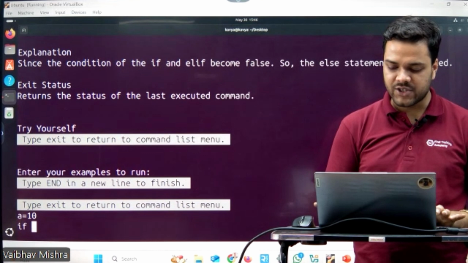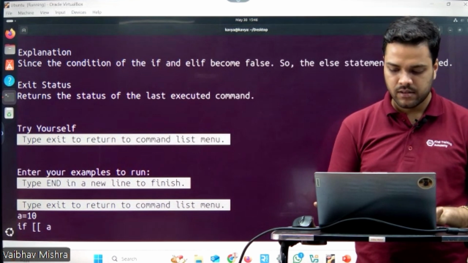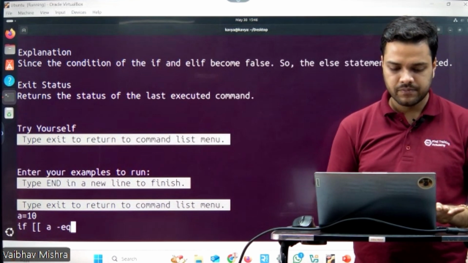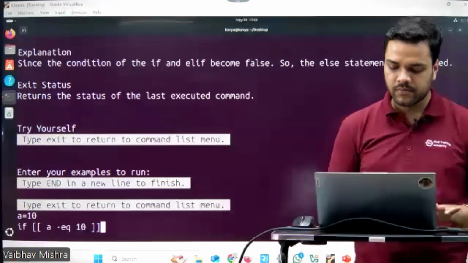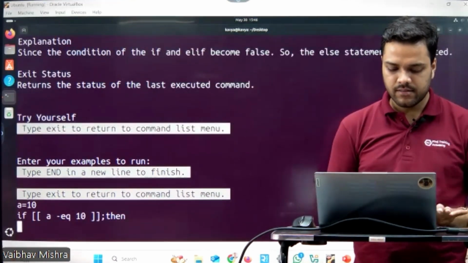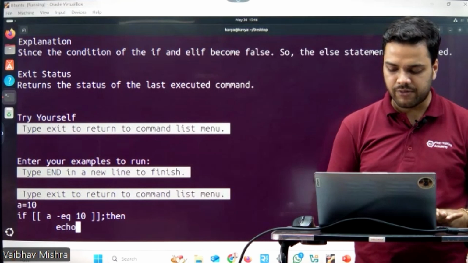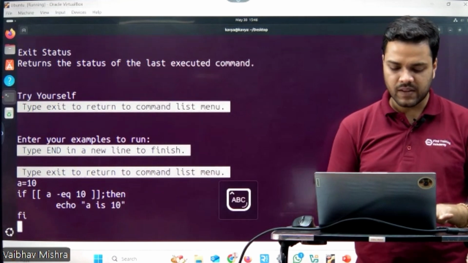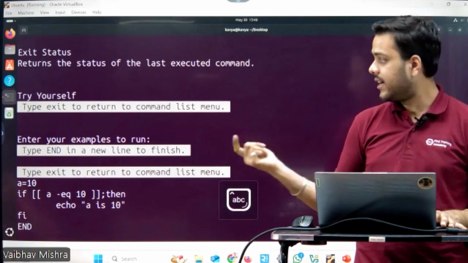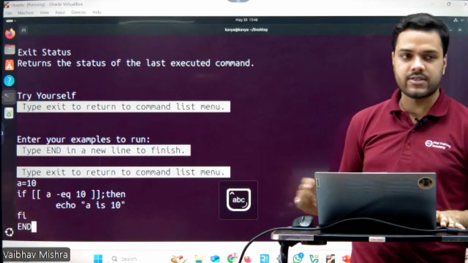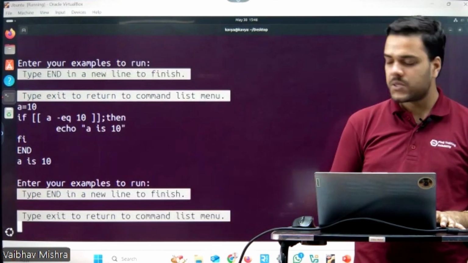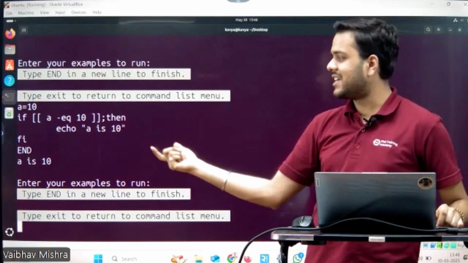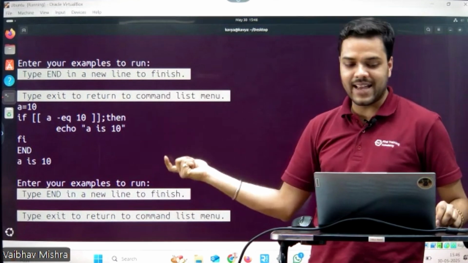So let's try a command. Then let's print a message here if this statement is true, and close the if. To exit the command, just write capital N in the new line. Here you will see that A is 10 is printed. So our command is being executed.